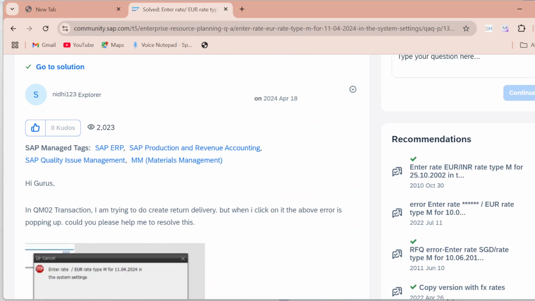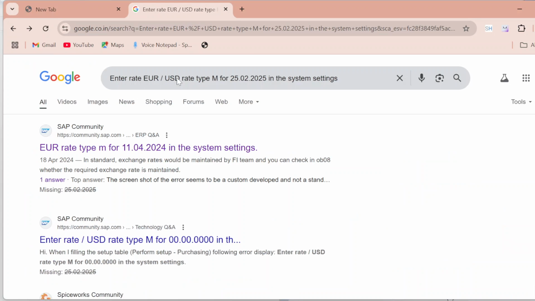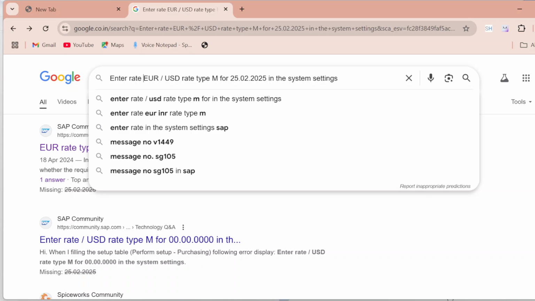So you can see that you can resolve any error. What you need to do is just copy it, because you are not the only one facing that error. In SAP, errors are standardized. Every error is standardized. It's not like you are getting the error for the first time. Every error you face in SAP must have been faced by someone else, and definitely someone has provided a solution for that.